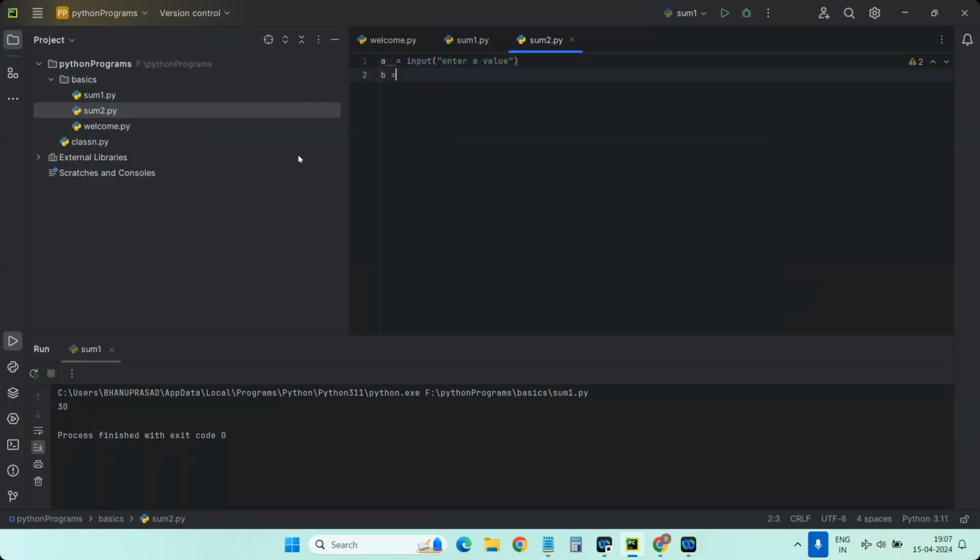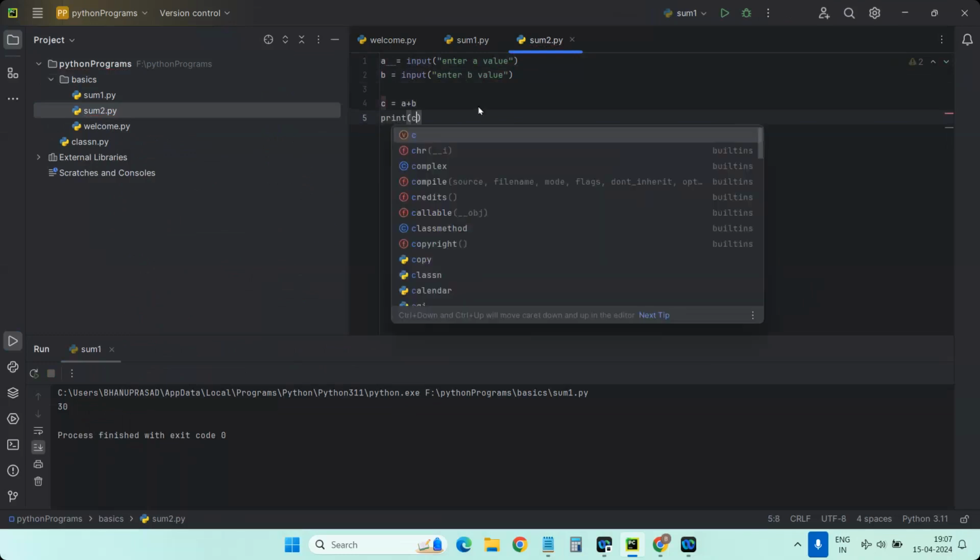Similarly, b equal to input of enter b value. Okay, so now I'm doing c is equal to a plus b. Now print c. Okay, so now I'm executing this program.